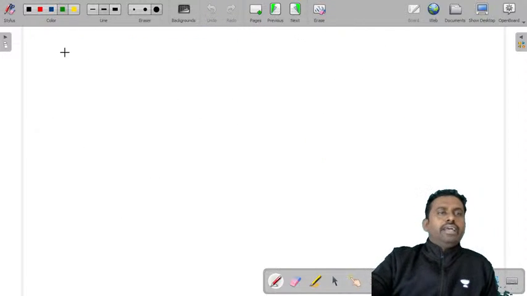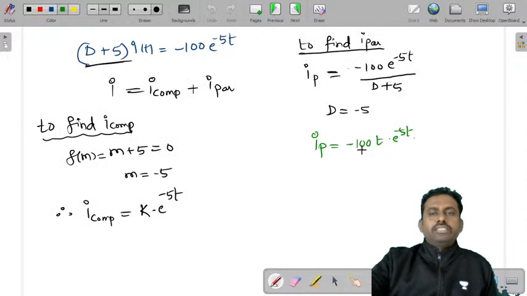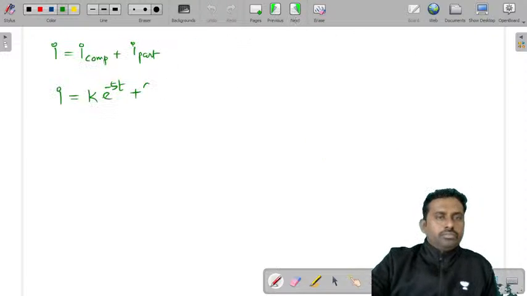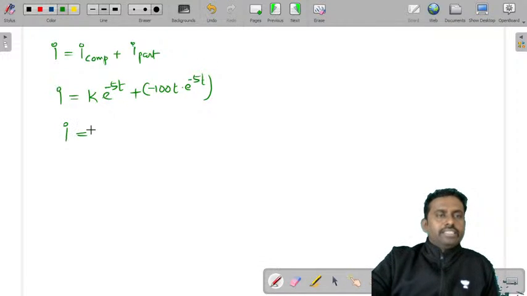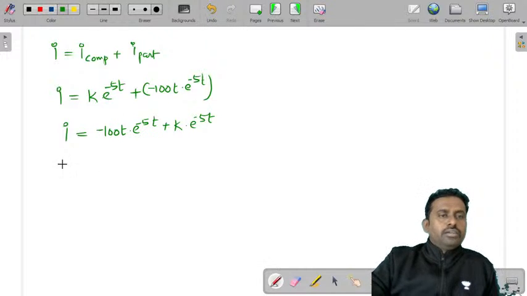So you got Ic and Ip. I is equal to I complementary plus I particular integral. I complementary is k into e power minus 5t, plus the I particular integral, which is minus 100t into e power minus 5t. So I'll get I is equal to minus 100t into e power minus 5t plus k into e power minus 5t. That's how you'll get the value of I.